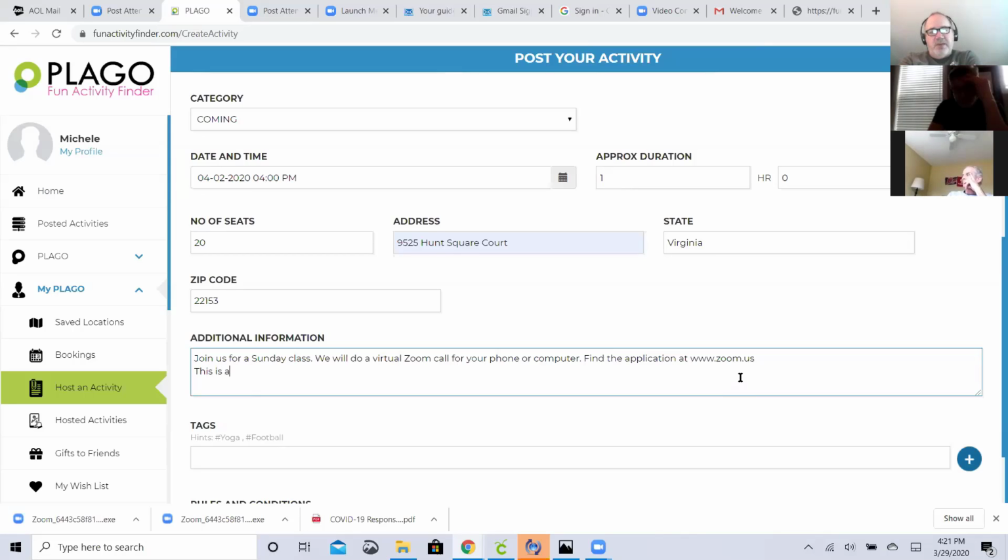What I've noticed, for example, when it publishes date and time, all it gives is the date of the month and the time of day. It doesn't say Monday, Tuesday, Wednesday, Thursday. So it's a good thing to put that in? Yeah, I like to put in the additional information. I like to say, this is a class for Thursday at 4 or Monday at 4 or whatever day. And then sometimes I'll say, we will be doing X, Y, and Z, 6 to 12 years old.